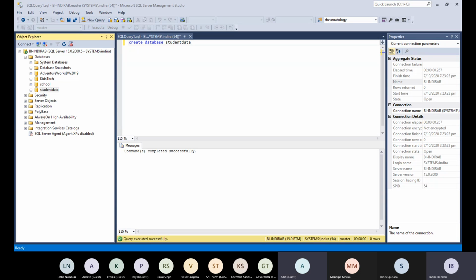Did you all create the new database? No, not yet. Do you want a couple of minutes to create it? Yes. If you want to create it, you can do it now. Otherwise, you can follow the video later and create it when you have time. I'll give you 2 minutes to create the new database. Meanwhile, if anyone has any questions, you can ask.